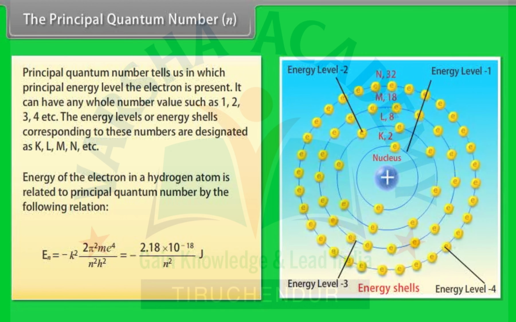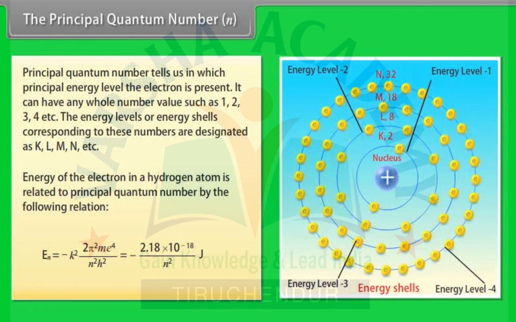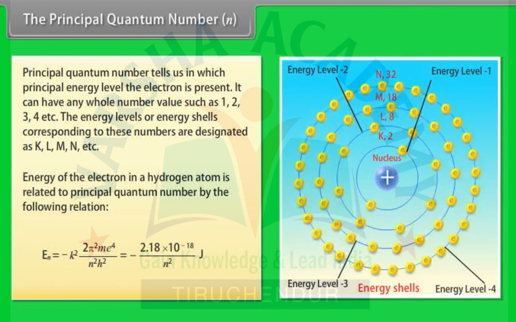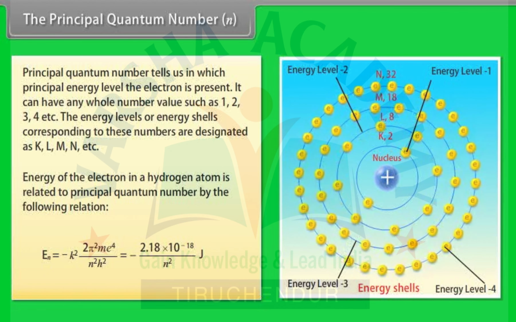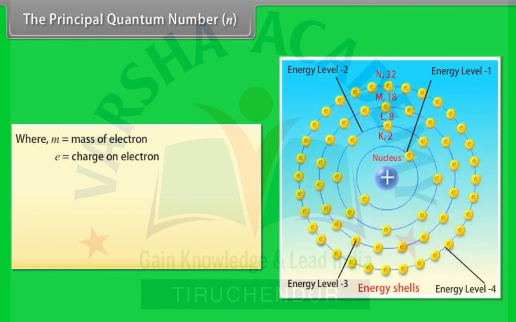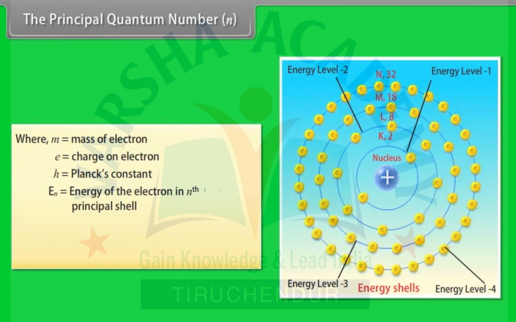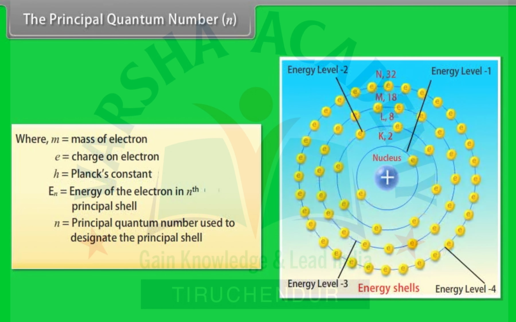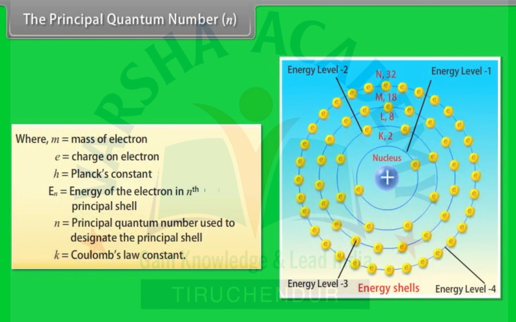En = -k² 2π² m e⁴ / (n² h²) = -2.18 × 10⁻¹⁸ / n² joule, where m is the mass of the electron, e is the charge on the electron, h is Planck's constant, En is the energy of the electron in the nth principal shell, n is the principal quantum number used to designate the principal shell, and k is Coulomb's law constant.